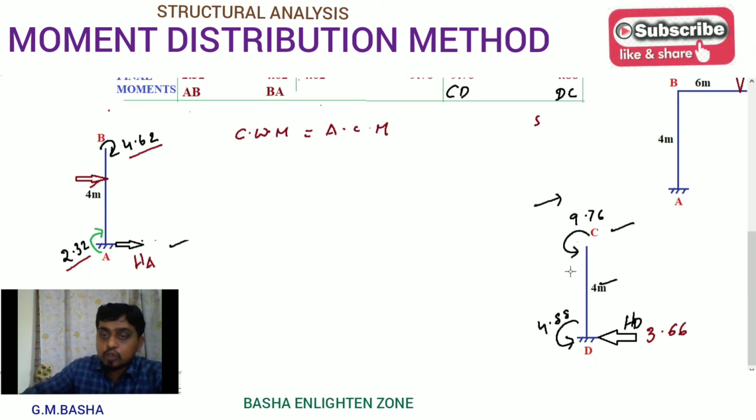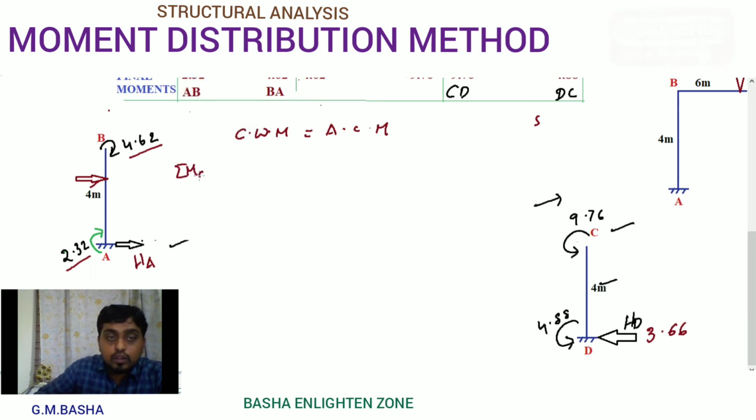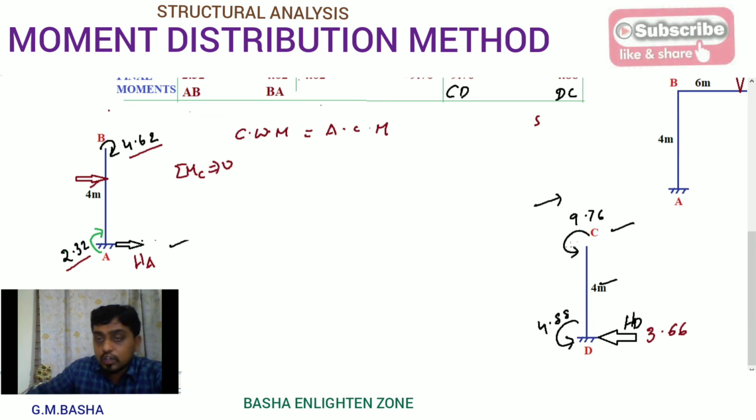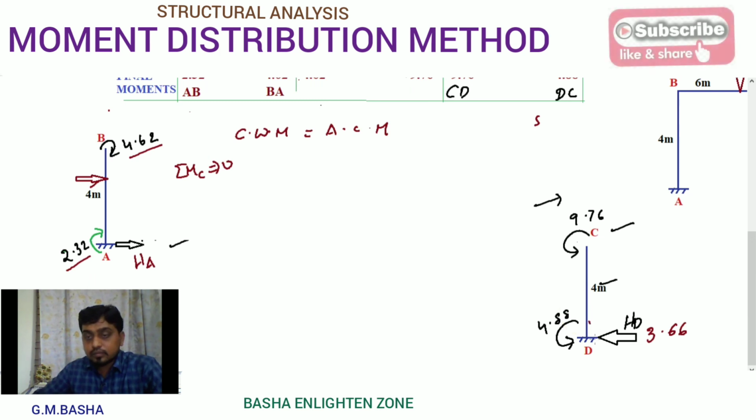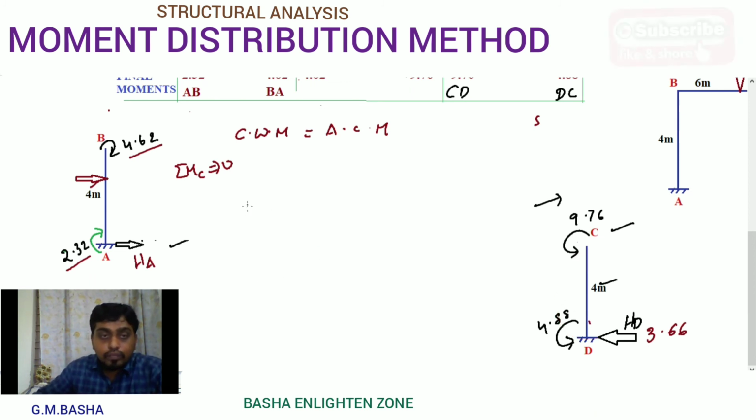See here, I am solving this one. Sigma MC will be equal to 0. Therefore, I am taking clockwise moments. This horizontal force acting towards C will be clockwise like this. So on the clockwise side, we have HD into 4.